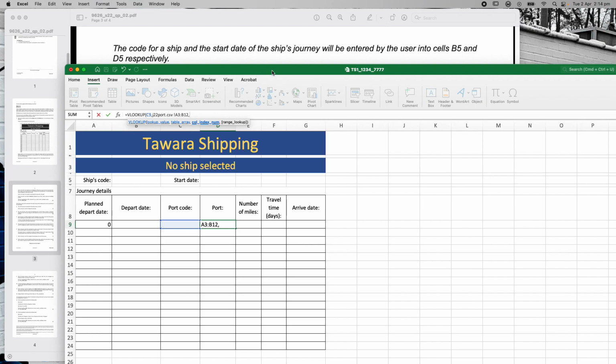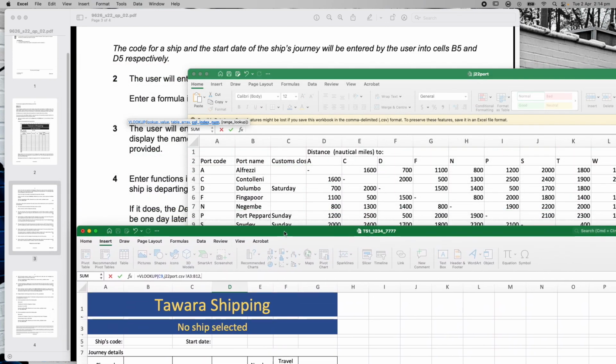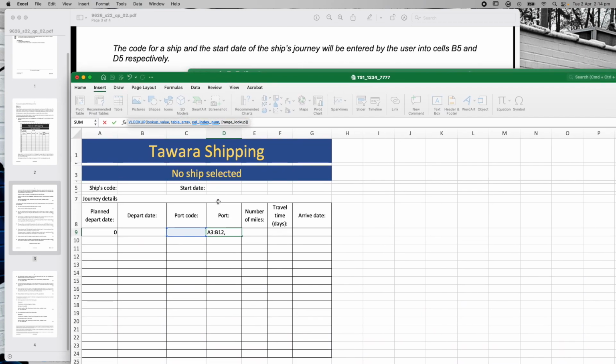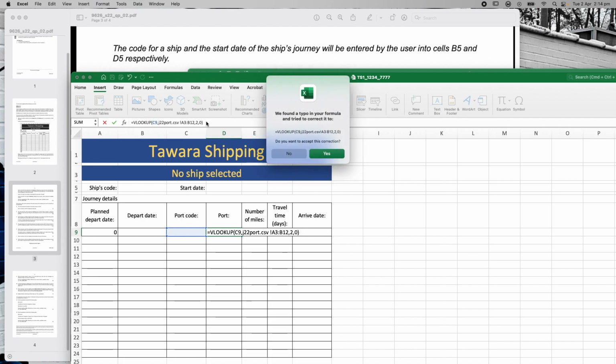Which column do I want it to look at for my answer? Well, I want it to look at the second column. There's the first, there's the second. So if I go back to here, I want it to look at column number 2, and I want the exact value, so I'm going to put in the exact 0. I don't want an approximate value, I want an exact value. So I'm going to put a 0 in there, or I could write the word false, right? I should close that bracket, and then I should be able to hit enter, and it should work, okay?